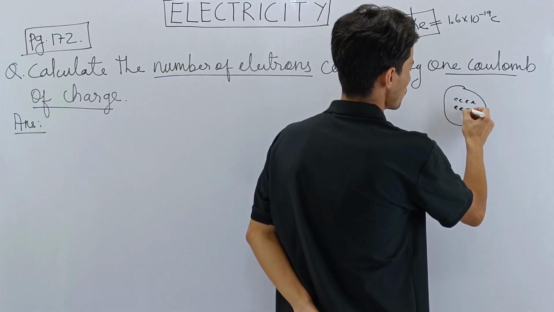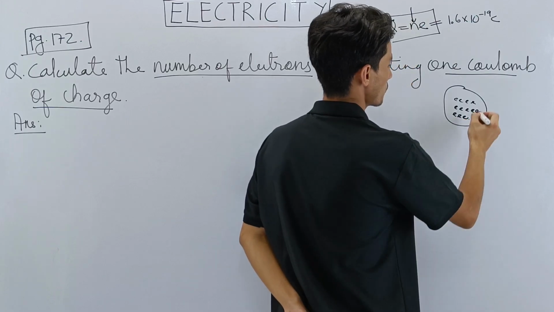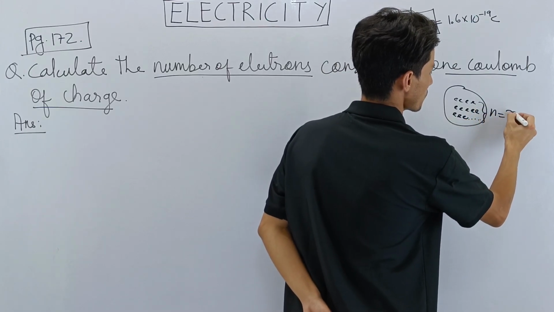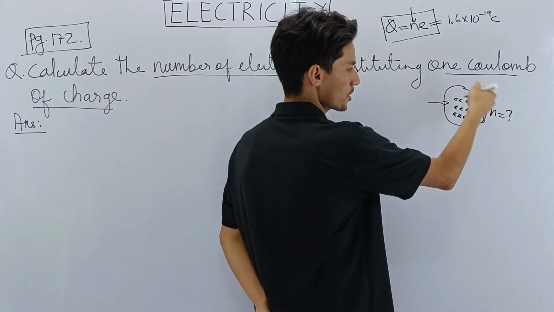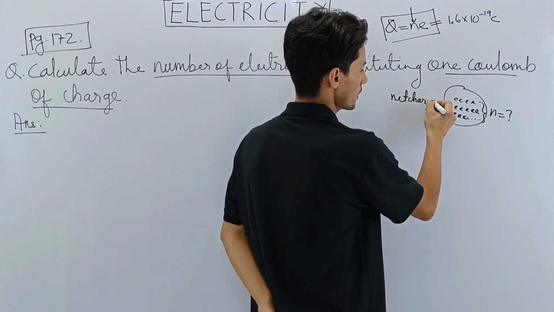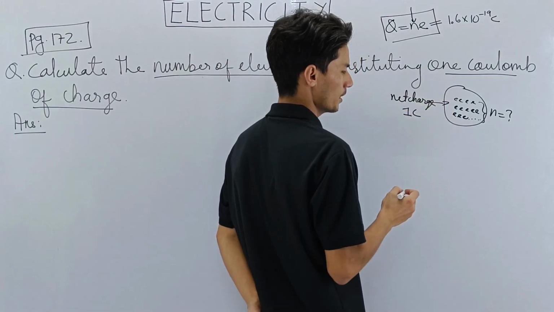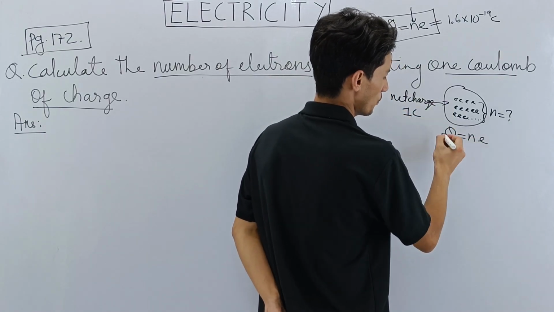We don't know how many electrons are here. They want us to find the number of electrons. And the Q, the net charge of the body, is given to you. What is the net charge? 1 coulomb. So the formula we will be using is Q is equal to N into E. We know this.